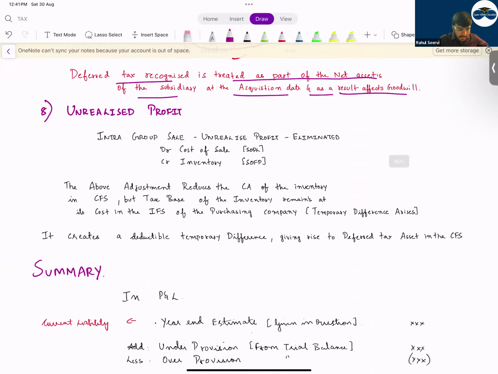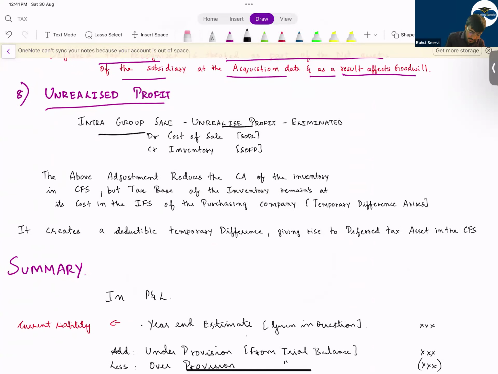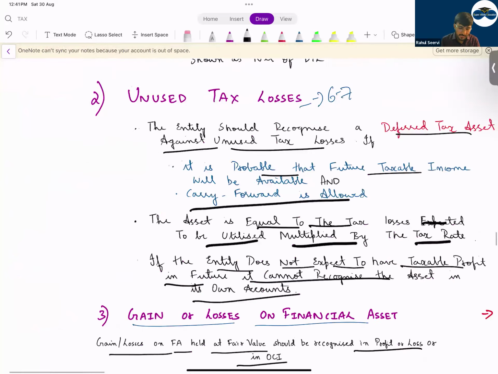Now see, unrealized profit in case of consolidated books, if they mention that deferred tax is applicable, intra-group, whatever is the unrealized profit, it creates a deductible temporary difference, giving rise to a deferred tax asset in the consolidated books. It gives rise to what? Deductible temporary difference. That means a deferred tax asset will be recorded. So with this, we have completed the revision of IAS 12.